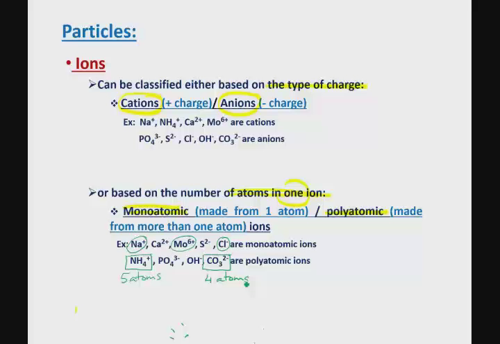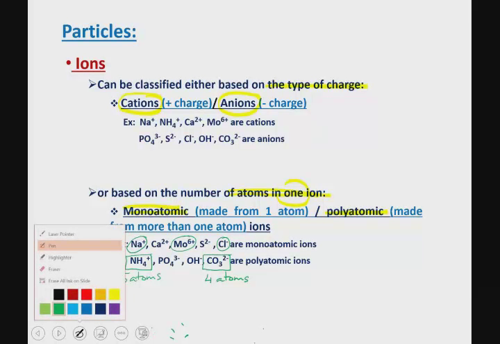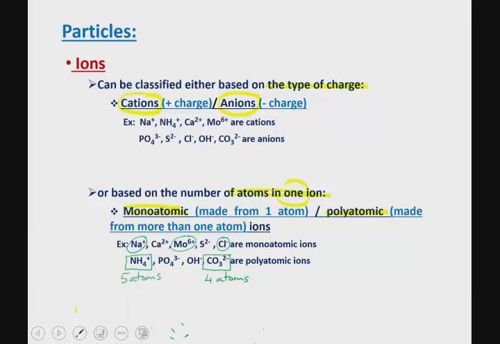So ions can either be cations or anions based on the type of charge, positive or negative, or ions can be monoatomic or polyatomic based on the number of atoms needed to make each of those ions.